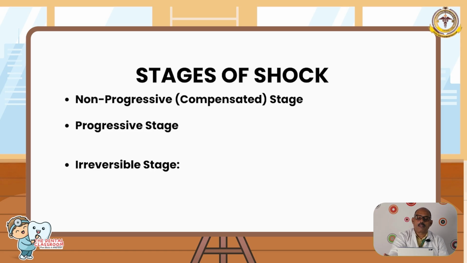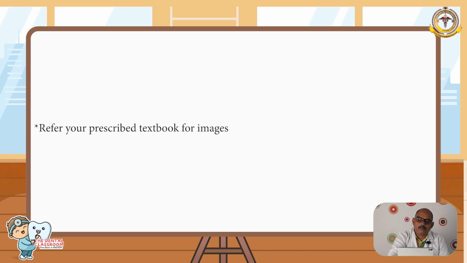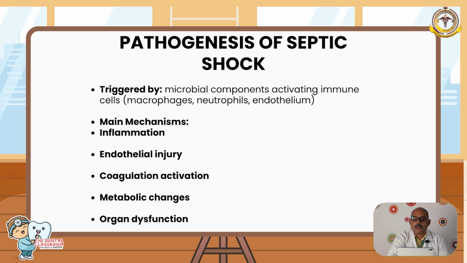Stages: non-progressive, when it's compensated, that is the patient recovers; progressive, with more tissue hypoxia and lactic acidosis; and irreversible, with multi-organ failure and death. This is the pictorial diagram of the pathophysiology of septic shock.